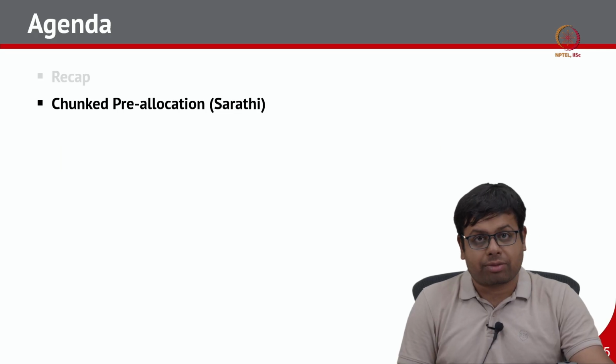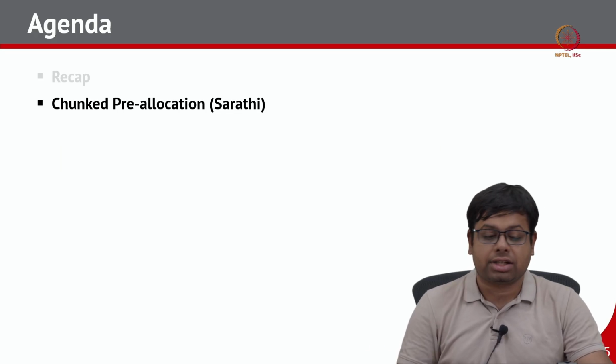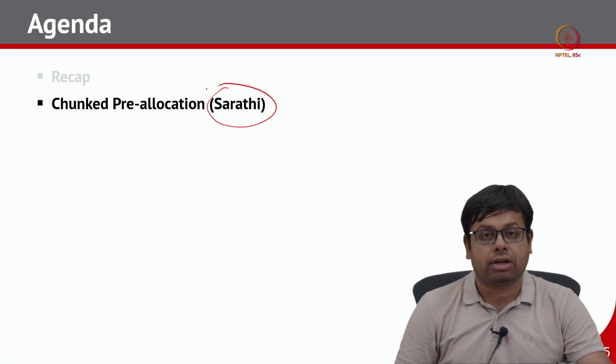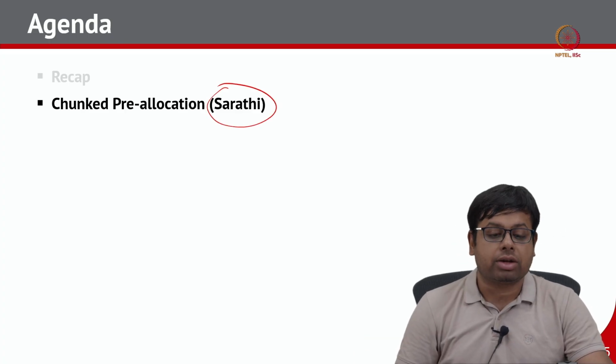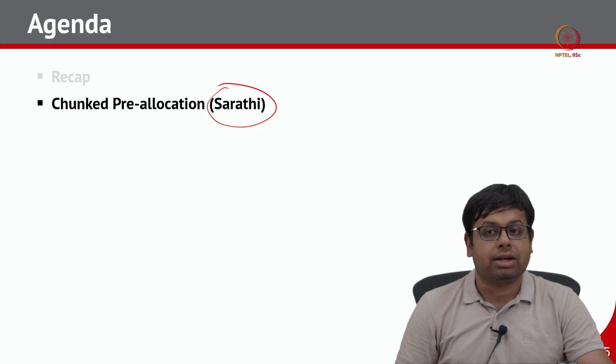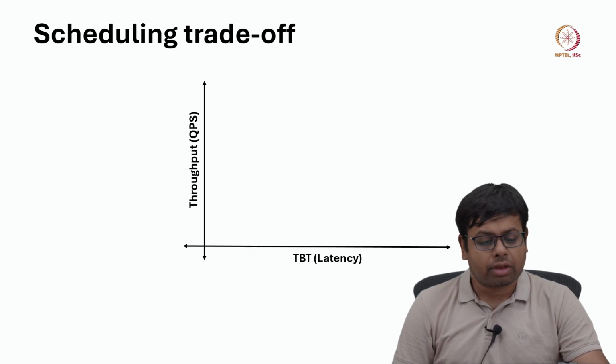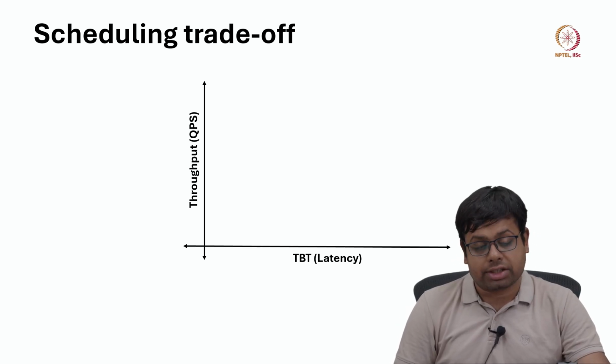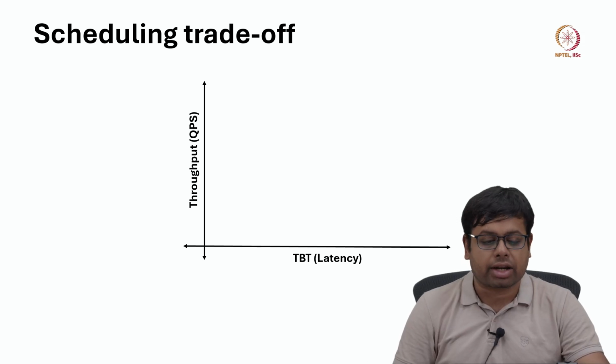Now, let us discuss chunked pre-allocation. Sarthi is the paper. Please go ahead and read the paper thoroughly. Today we will have a brief overview of Sarthi. Sarthi mainly proposes something called chunked pre-allocation. Now, let us see the throughput-latency scheduling trade-off. There exist many techniques, right. Sarthi is not the only technique. So, let us see where different techniques fall.